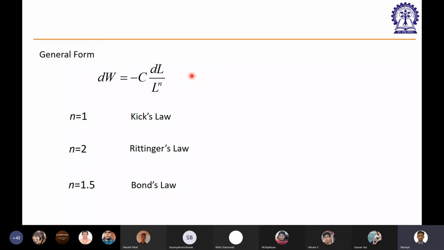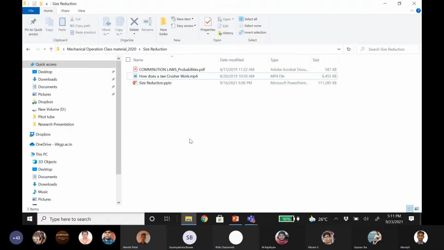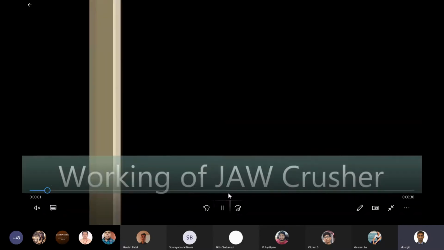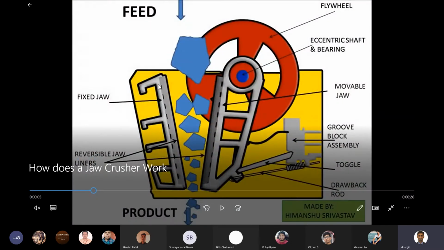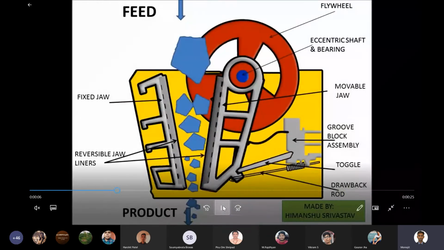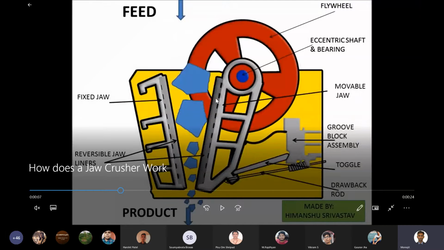Suppose you have a machine and the machine has a moving arm. Let me show you one of the images or videos. So this is an image of a jaw crusher. This is one of the crushers. You can see that it has a static arm and a moving arm. If you put the feed on the top of it, what would happen? The moving arm will move in one direction and eventually hit the particle, and the particle will hit this moving arm as well as the static arm, and it will eventually break to a smaller size and go through.